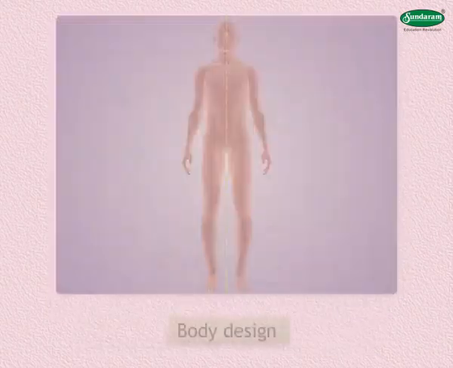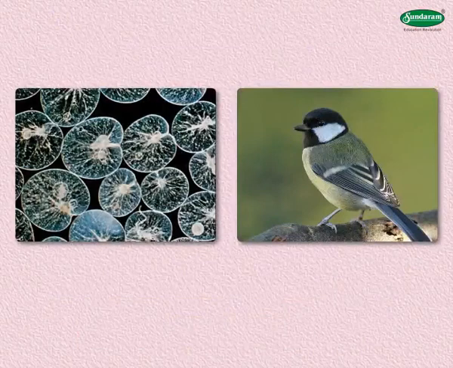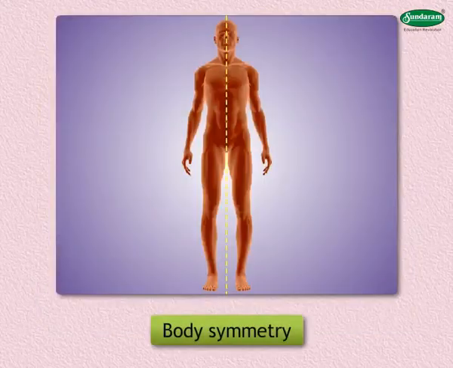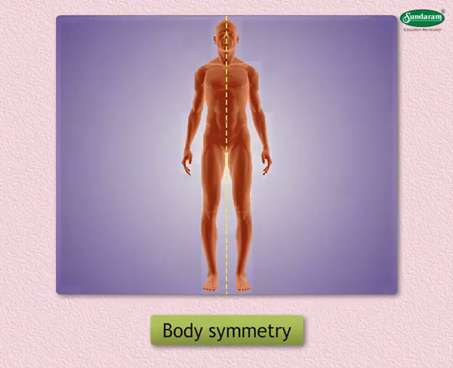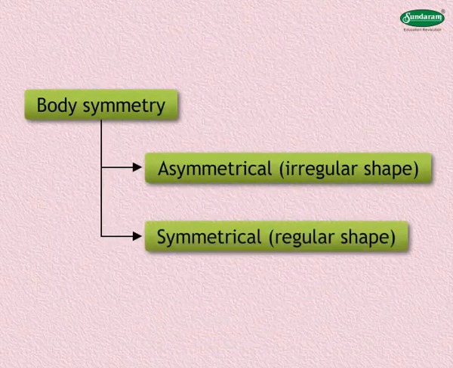On the basis of body design, animals are divided into two groups, protozoa and metazoa. Protozoans are microscopic organisms and metazoa are megascopic organisms. On the basis of body symmetry, animals can be classified as asymmetrical, or irregular shapes, and symmetrical, or regular shapes.